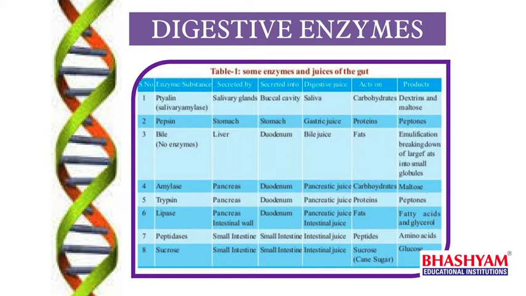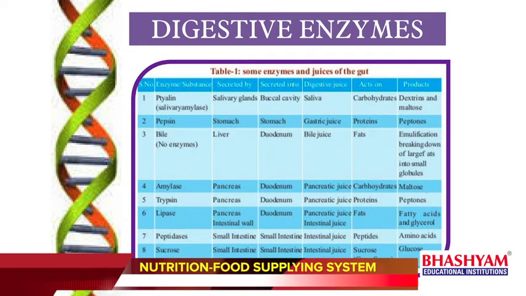And here in the chapter we have discussed one juice that has no enzymes. Can you name that juice? It is bile juice. So bile juice is produced by which gland? Liver. So can you say the importance of bile juice? Even though it has no enzymes, it helps in the emulsification of fats.